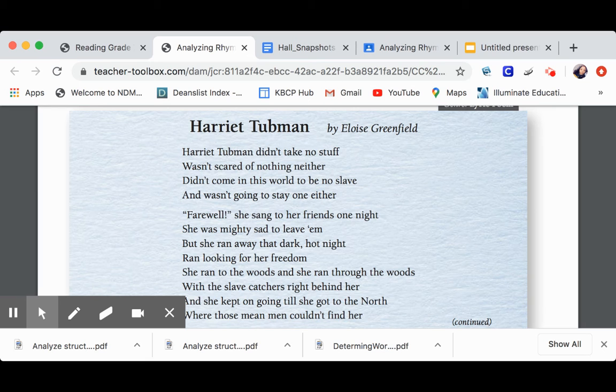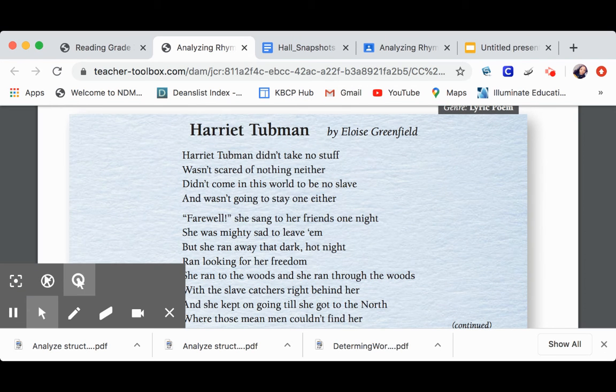All right, so before we even get reading, I want you to think about this question as we read. How does the poet use rhyme, alliteration, and repetition in her description of Harriet Tubman? Okay, so look at that.